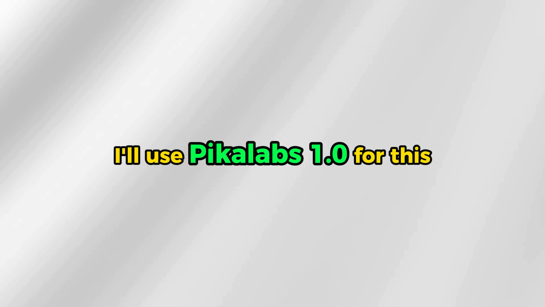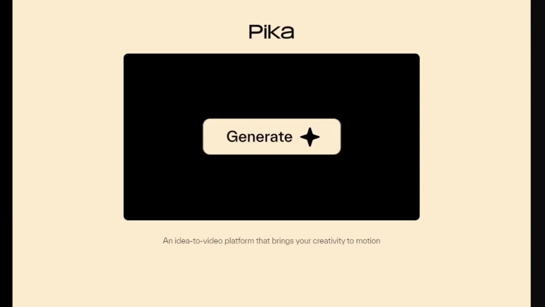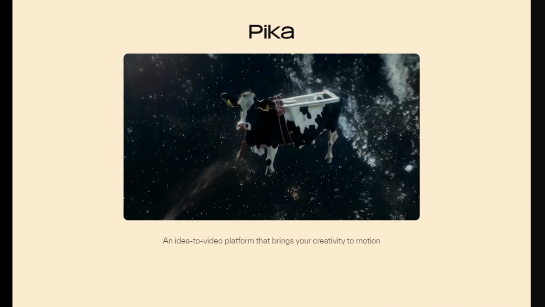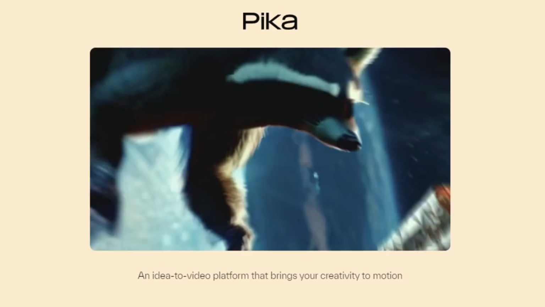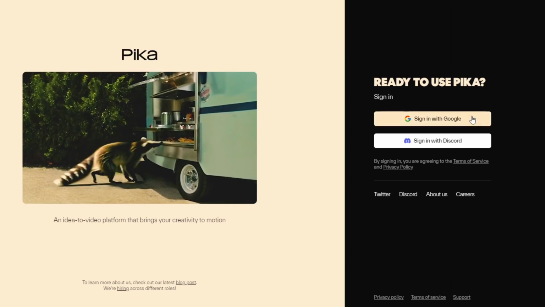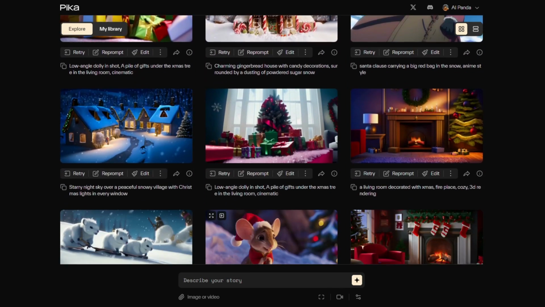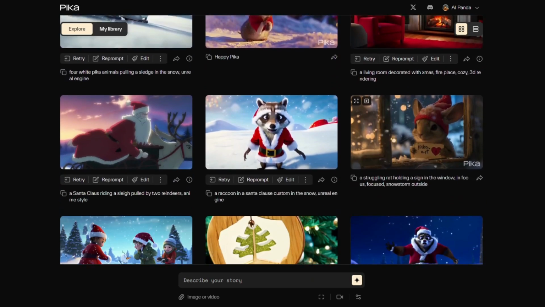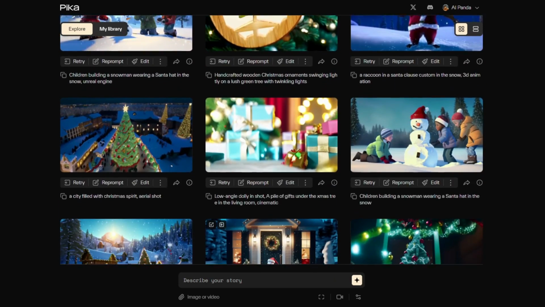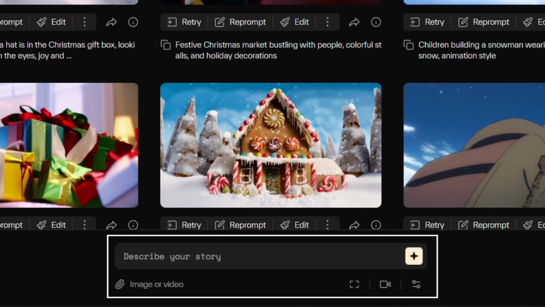I'll use Pika Labs 1.0 for this. Pika Labs is currently one of the best AI text-to-video tools. With a simple text prompt and image, you can generate some amazing animations. Here, you'll want to sign in using your Google or Discord account. Once you're logged in, your dashboard should look something like this. Alright, let me give you a quick tour. These are the animations generated by other people. And the bottom area here is where you'll manage your text-to-video production.